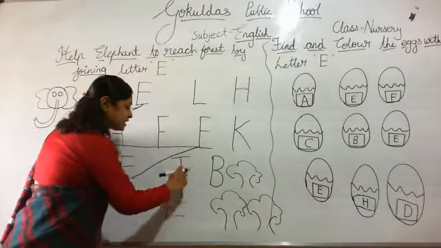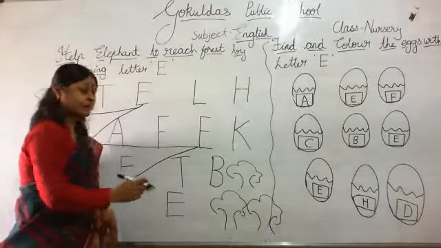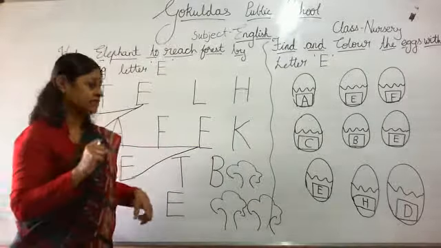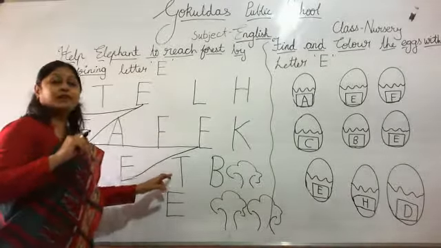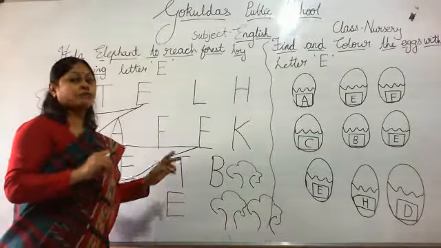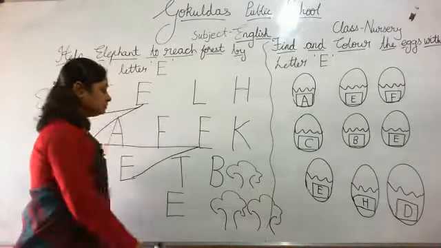Sleeping line, standing line. Which letter is this? T. T for tiger. So, it is not similar to letter E. So, we will join? No, we will not join. Look here at the next letter.